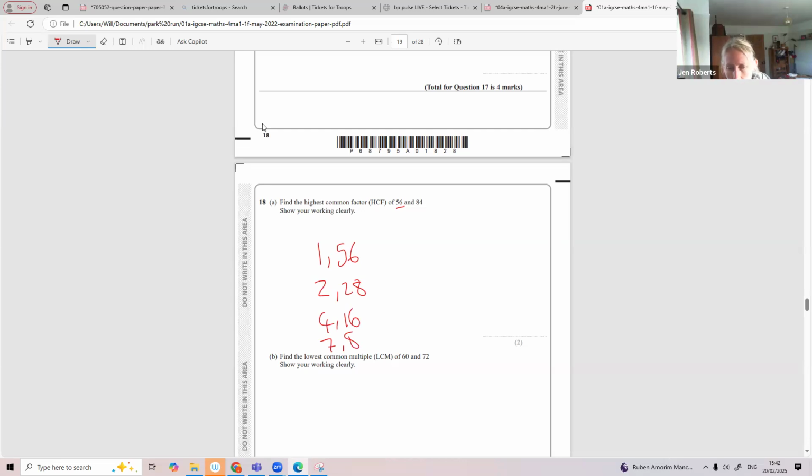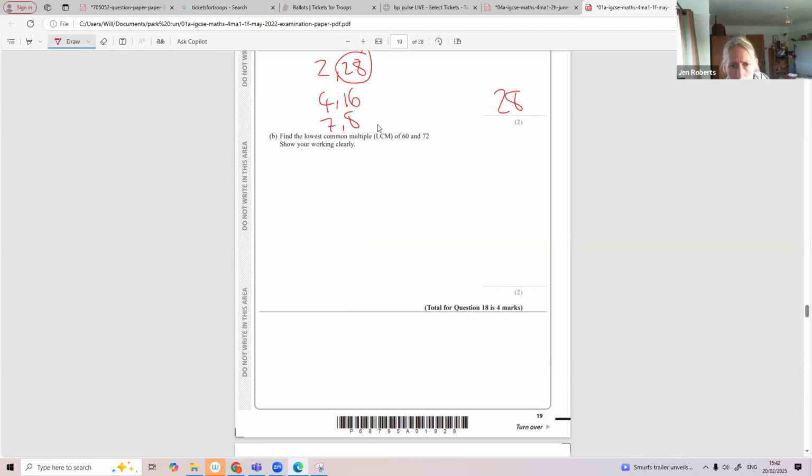So I'm going to check. I'm going to start with the highest number and see what's a factor of 84. 84 divided by 56 doesn't work. Well, it does, but you get a decimal. 84 divided by 28. Yes, it gives me a whole number. So 28 is your answer.